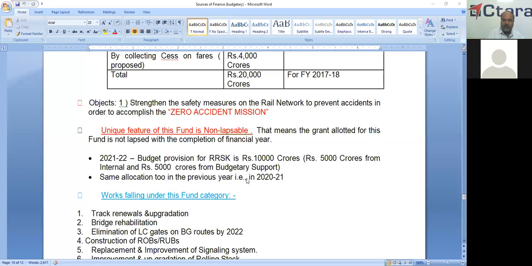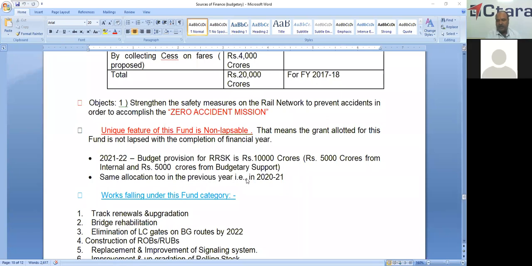And the unique feature of this fund is, I think all of you know this, whatever funds are sanctioned in the railway budget, they lapse at the end of 31st March under the doctrine of lapse. Whereas under this fund, it is of non-lapsable nature. That means the grant allotted for this fund shall not lapse with the completion of the financial year.